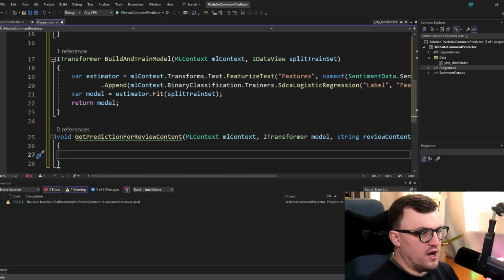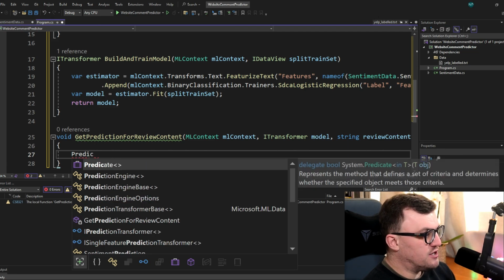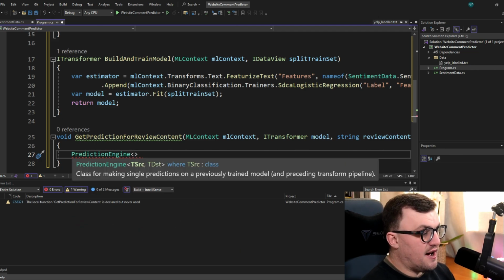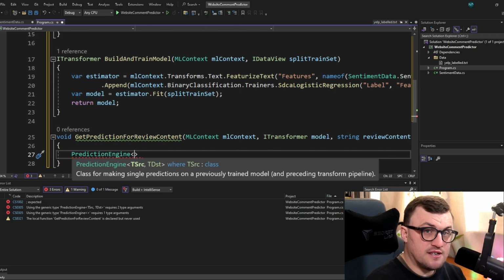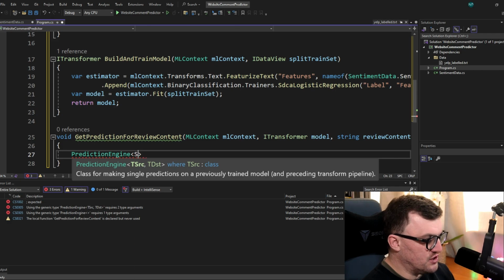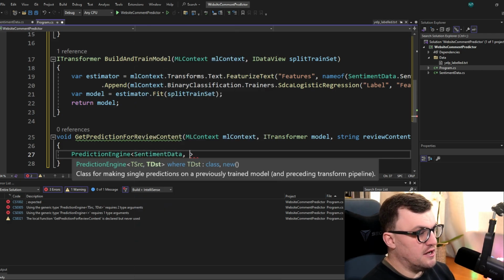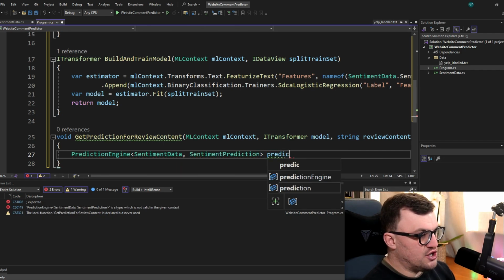To get things running with the model that we've created and trained, we need what's called a prediction engine. There's a type in ML.NET called PredictionEngine. It is of type TSource and TDestination, so it takes a source and has a destination to route the result into. If you remember from when we created our classes, we created two classes. One of those is the source, one is the destination. The source is SentimentData and the destination is SentimentPrediction. We're going to call it predictionEngine.